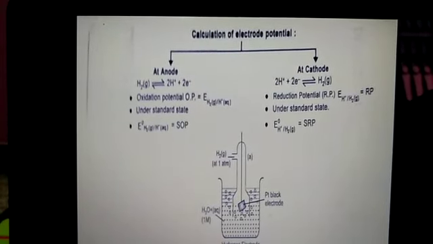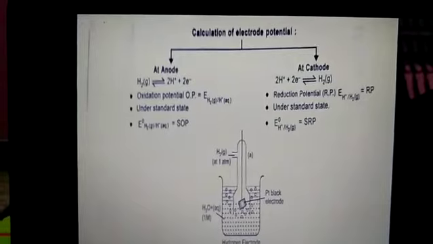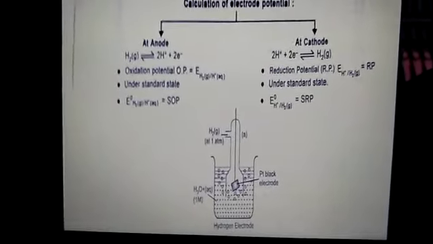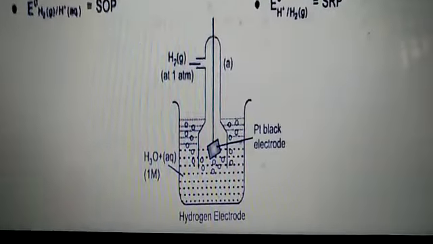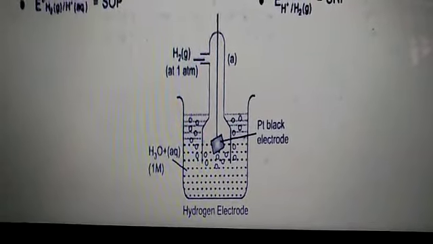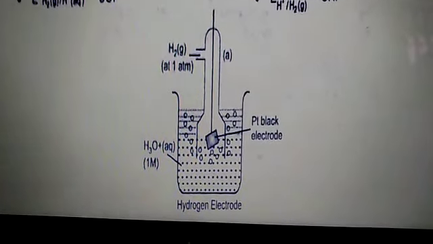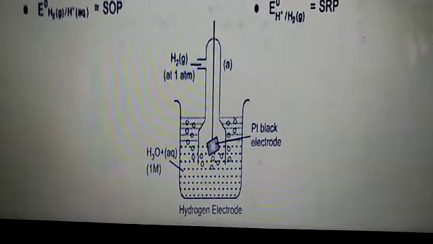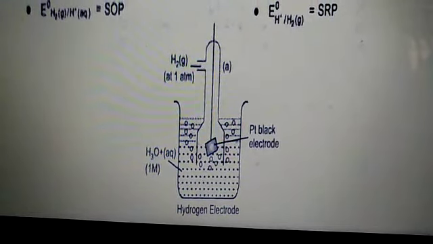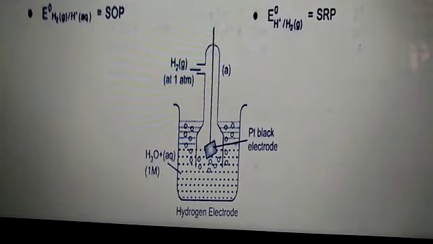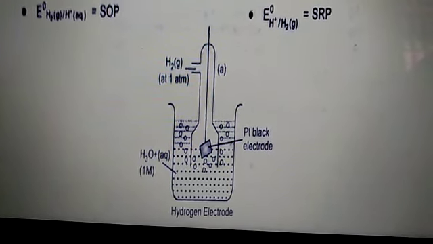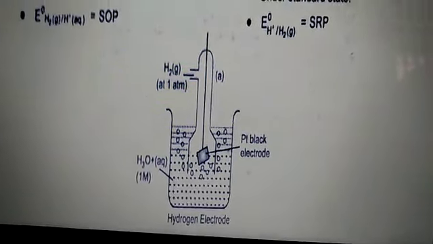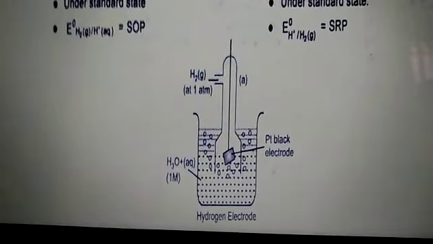Now, what is a standard hydrogen electrode? To prepare this standard hydrogen electrode, hydrogen gas at 1 atmosphere pressure is in contact with H ion having a concentration of 1 molar, and a platinum wire which is connected with platinum foil coated with platinum black, dipped in an acid solution whose concentration is 1 molar. Hydrogen gas at 25 degrees centigrade and 1 atmosphere pressure is passed. The hydrogen gas is adsorbed on the platinum plate. The hydrogen gas remains in contact with H ion.